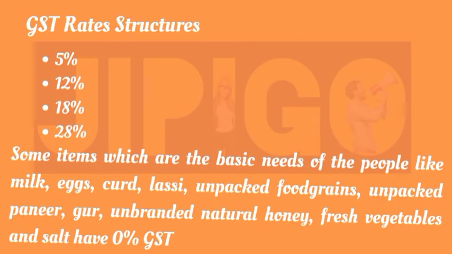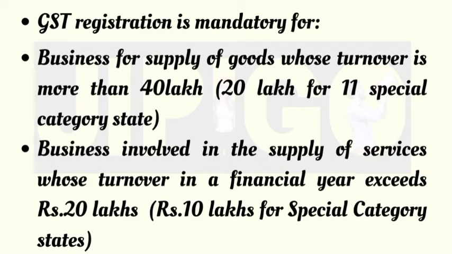GST is pegged at 5%, 12%, 18% and 28%. Some items which are the basic needs of people like milk, egg, curd, lassi, unpacked food grains, unpacked paneer, etc. have 0% GST.